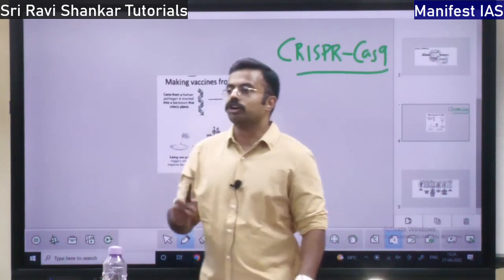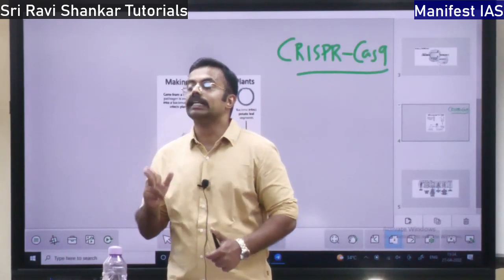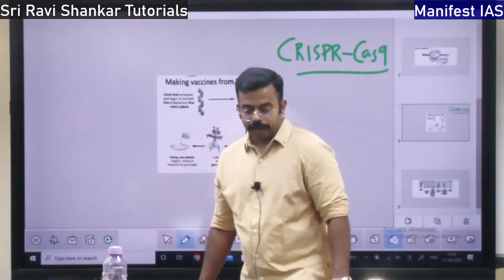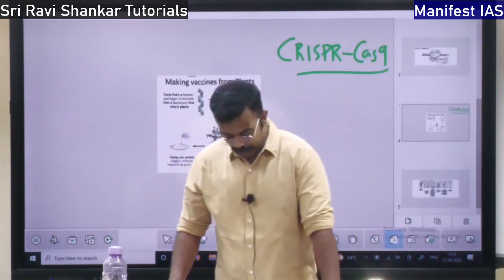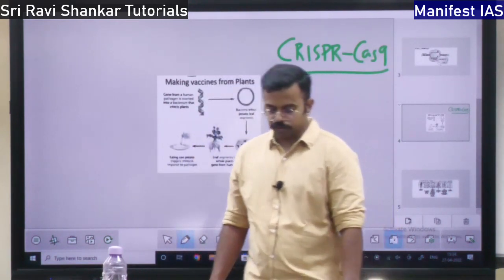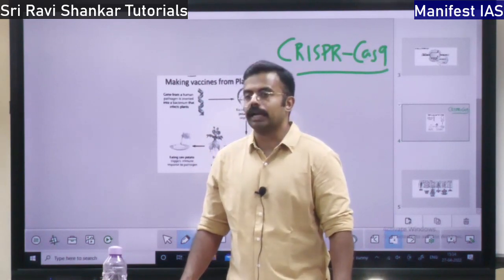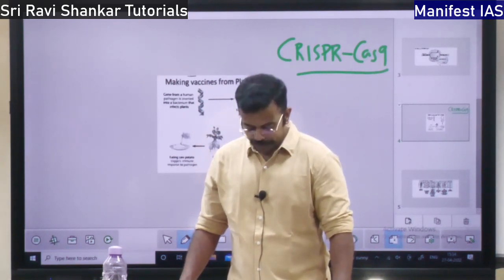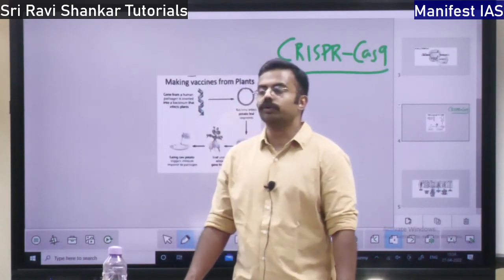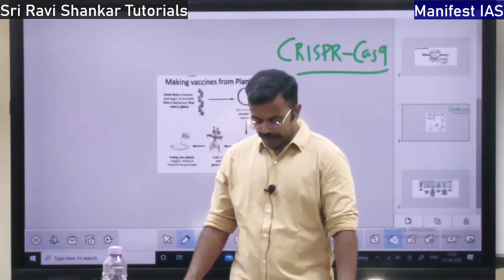You know normal scissors, right? This CRISPR-Cas9 is a genetic scissor. To alter the genes, this scissor is used. So who are the persons who discovered this? Emmanuelle Charpentier and Jennifer Doudna. These two people discovered the genetic scissors, right?